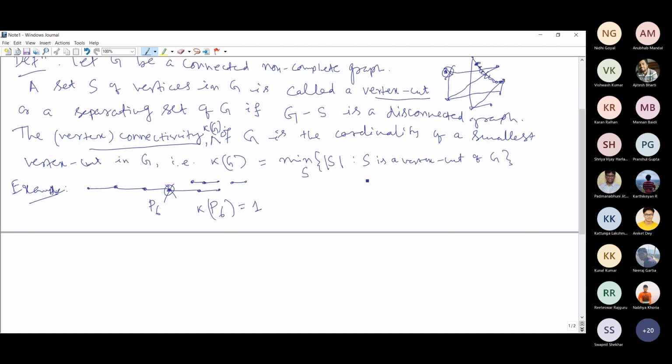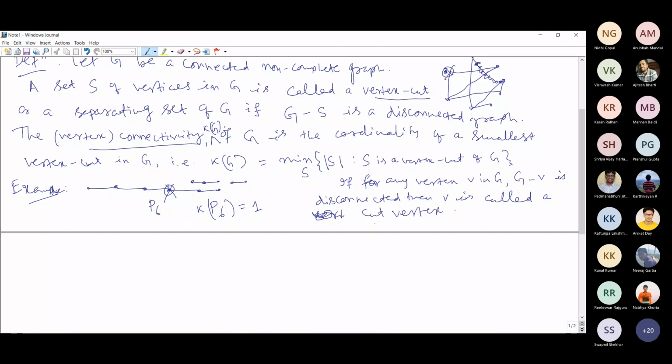I'll give you this definition: if for any vertex v in G, G minus v is disconnected, then vertex v is called a cut vertex.